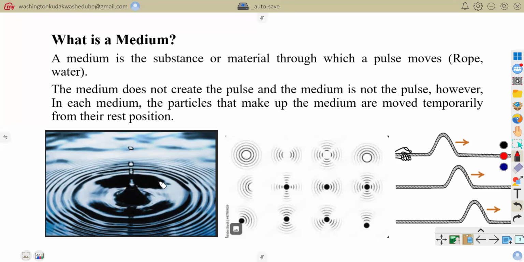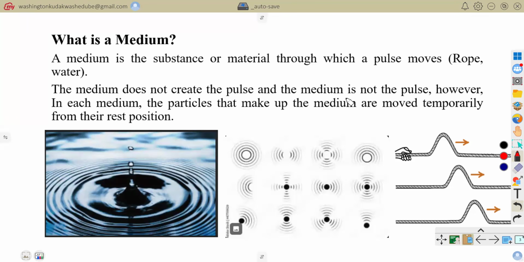So the water itself is not the one creating those ripples, but the ripples are being created by the vibrations coming from the pump that is draining that water. What I'm trying to say is the medium does not create the pulse, and the medium is not the pulse.